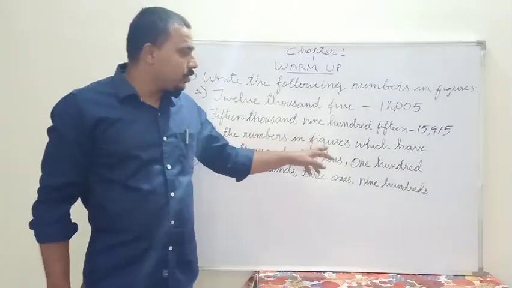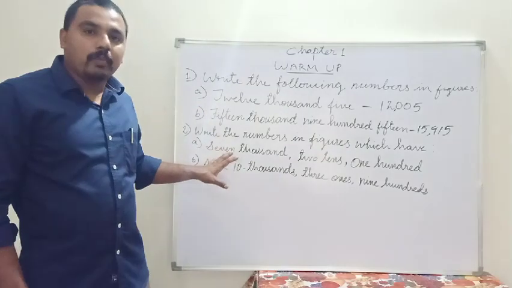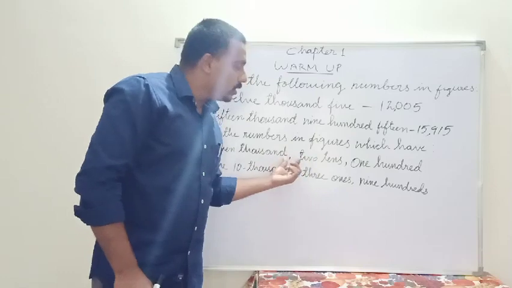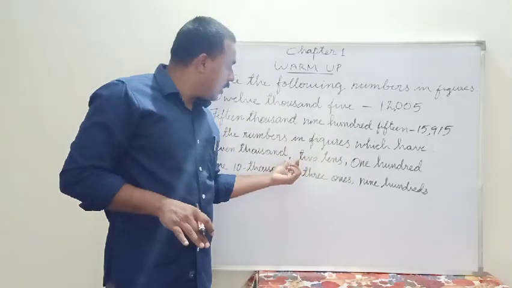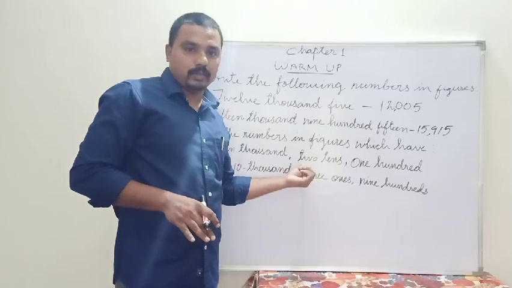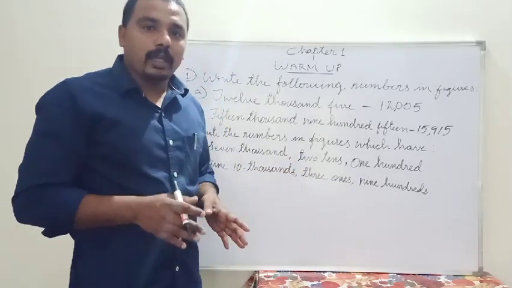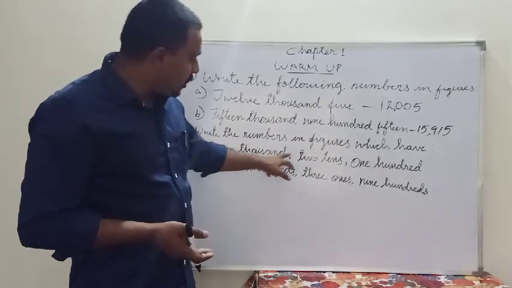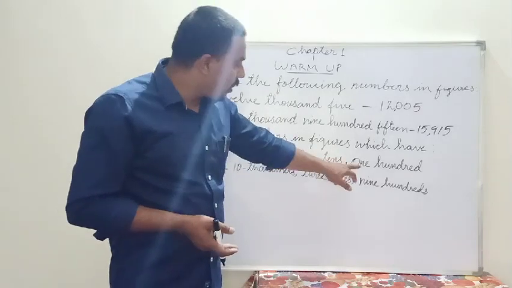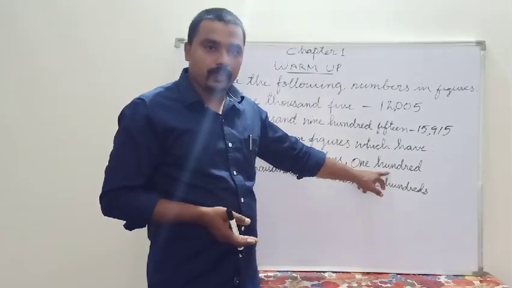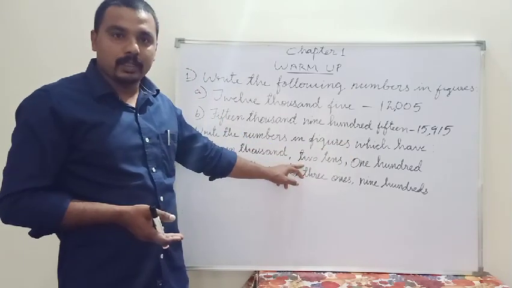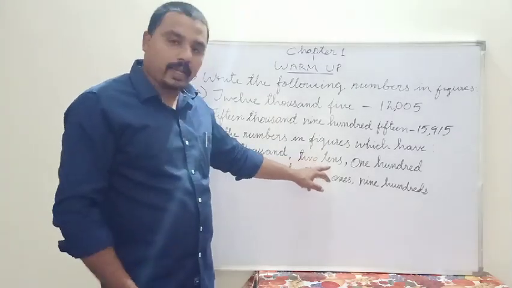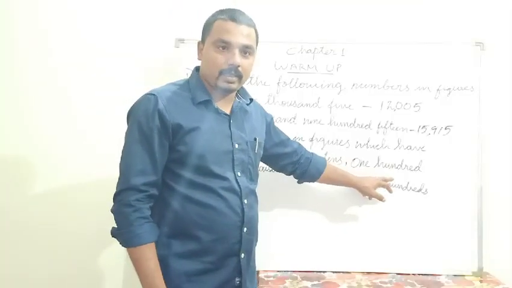Write the numbers in figures which have. This is also given in words, but one difference is that it is not in the order. It is given in a different order. So first of all we have to make it in order, then we have to write into figures. So just see that 7,000. After that you can see 2 tens. Then the last one is given 100. Normally 100 should be here. Is it or not? Yes. So read once again: 7,000, then 2 tens and 100.